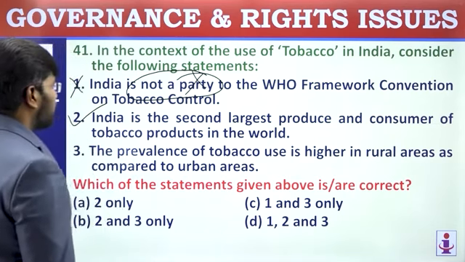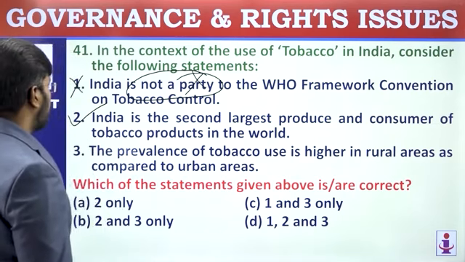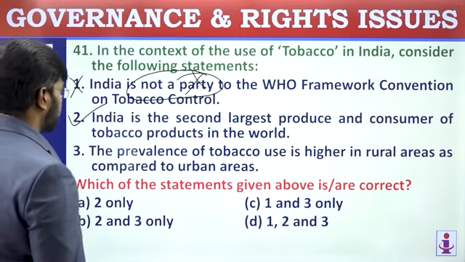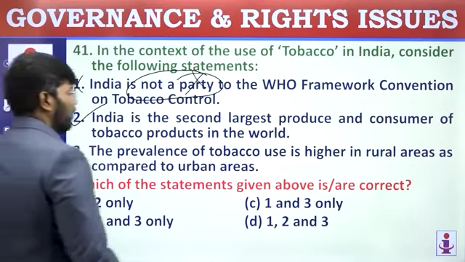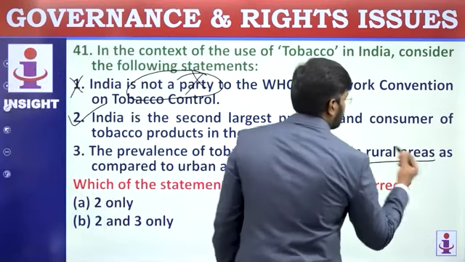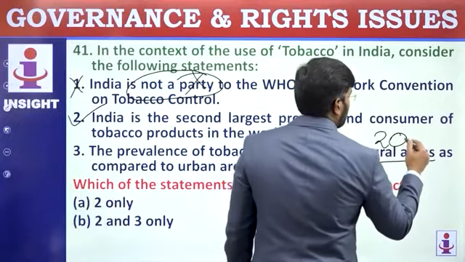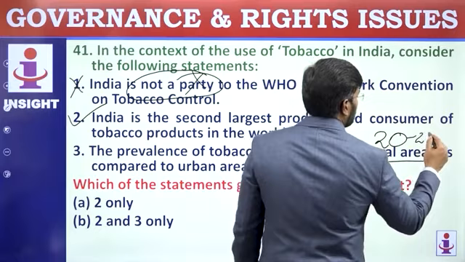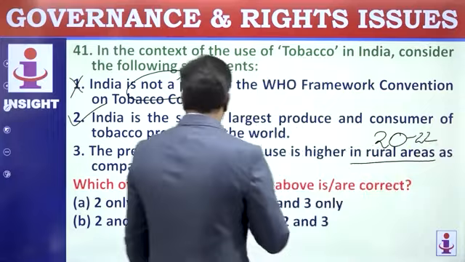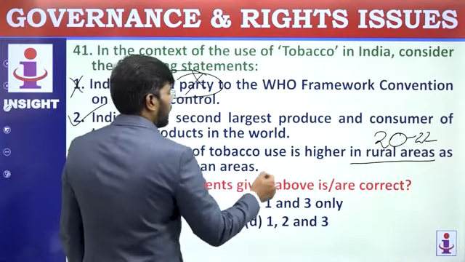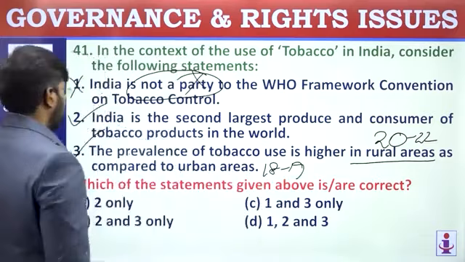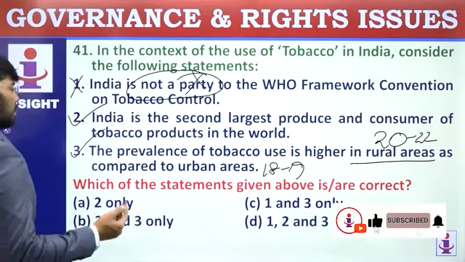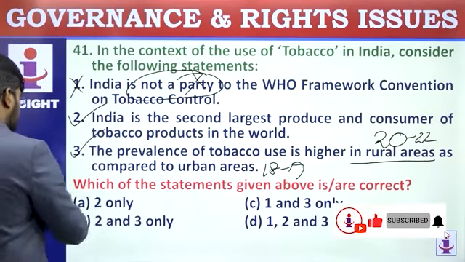The prevalence of tobacco use is higher in rural areas compared to urban areas. This is also correct. In rural areas, the figure was around 20 to 22%, and in urban areas it was around 18 to 19. So the third statement is also correct. Which of the statements given above are correct? So 2 and 3 are correct.